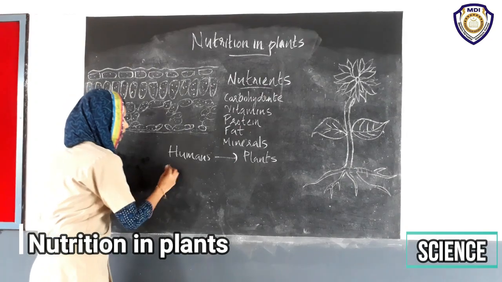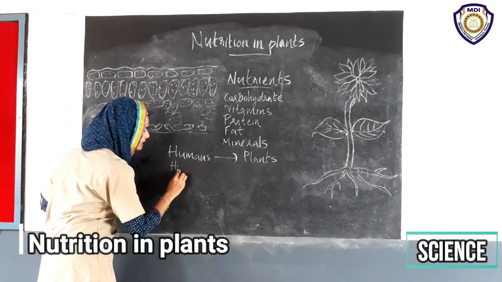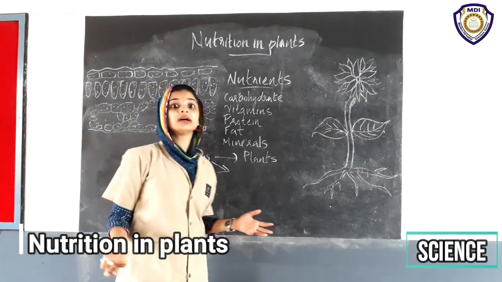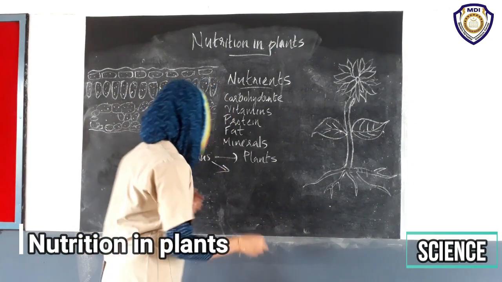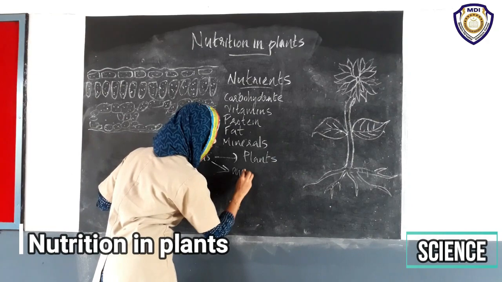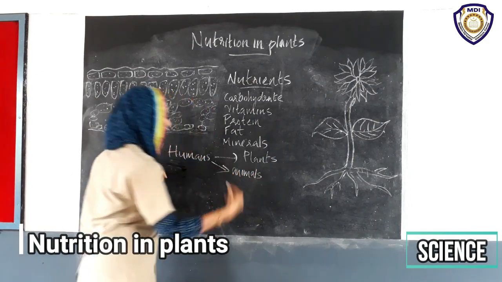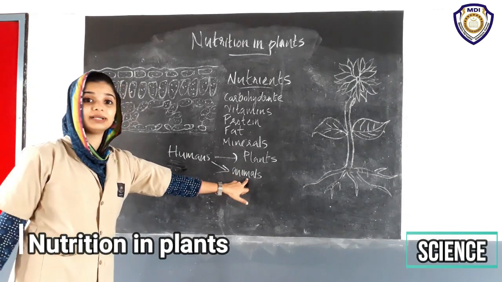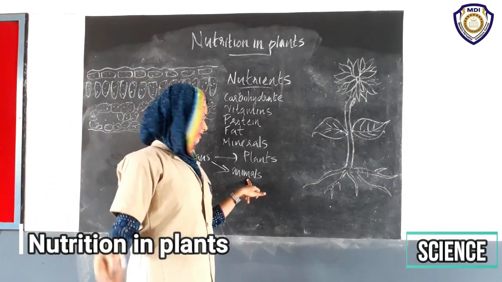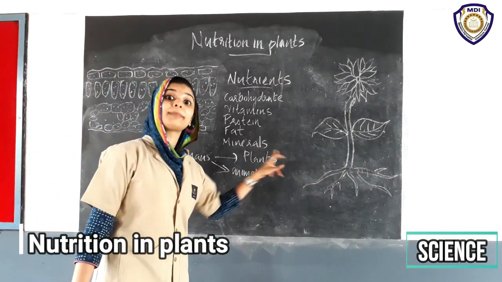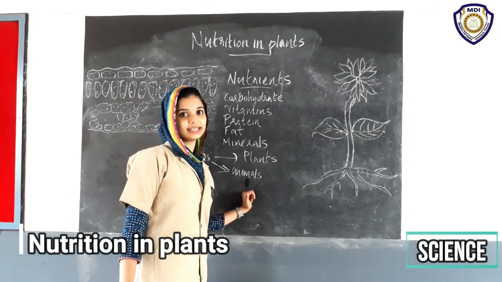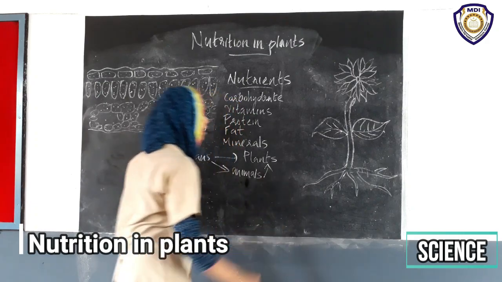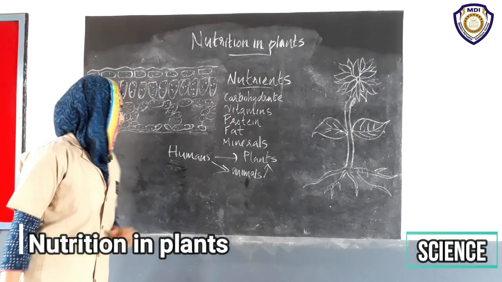Then also humans depend upon other animals. We eat cow, goat, etc. So we depend upon animals for food. But these animals, cow, goat, etc., depend upon plants for their food. Isn't it? Yes, they eat grass as their food. So this again depends upon plants.